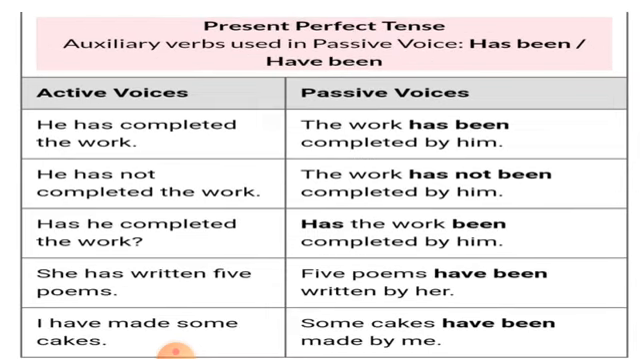Next rule is for present perfect tense. Auxiliary verbs used in passive voice are has been or have been. Let's see the example. He has completed the work. In passive voice, we change it into the work has been completed by him. In negative sentence, he has not completed the work. The work has not been completed by him. Has he completed the work? Has the work been completed by him?